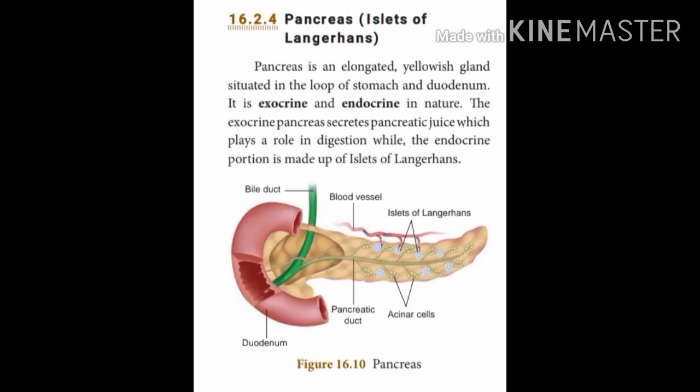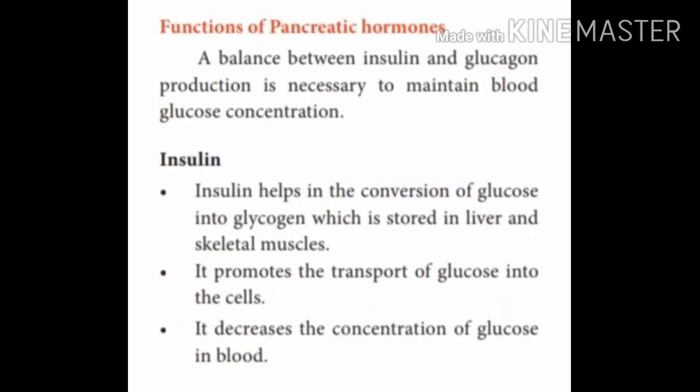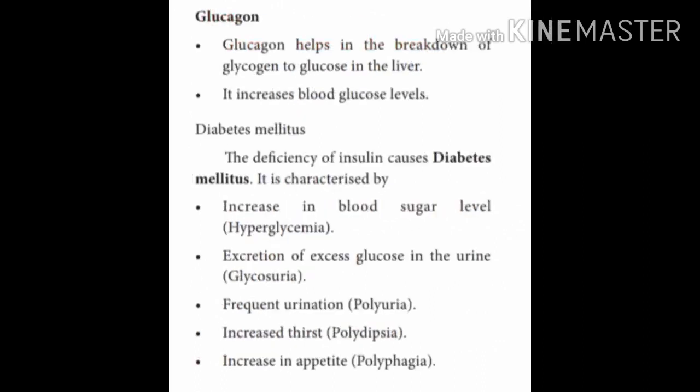So these two are very important in maintaining blood glucose and in diabetes. A balance between insulin and glucagon production is necessary to maintain the blood glucose concentration, because insulin helps in conversion of glucose. It promotes transport of glucose into the cell. It decreases the concentration of glucose in the body. So these are the various insulin functions. Glucagon helps in breakdown of glycogen to glucose in the liver and increases the blood sugar level.